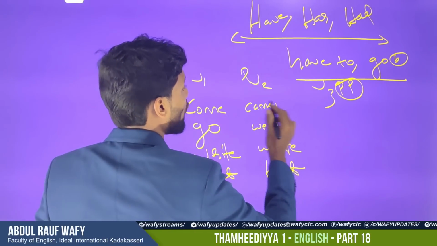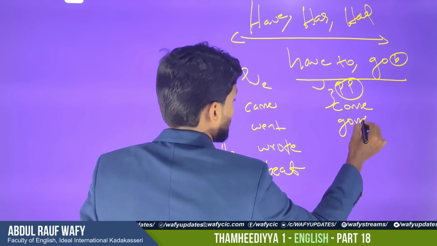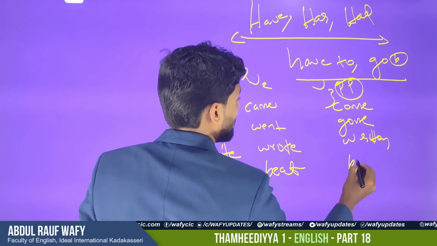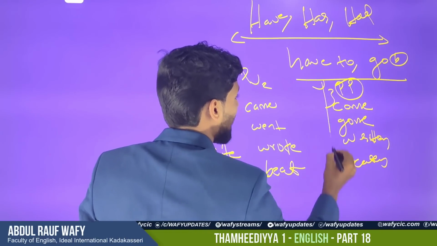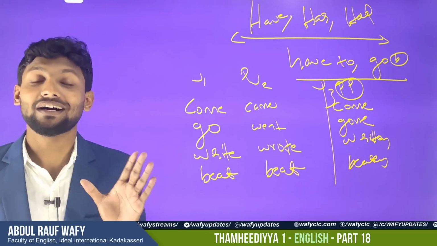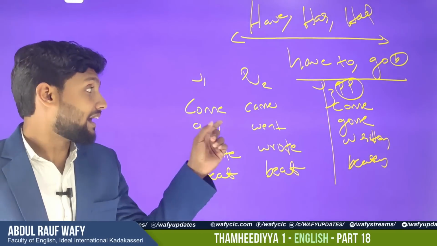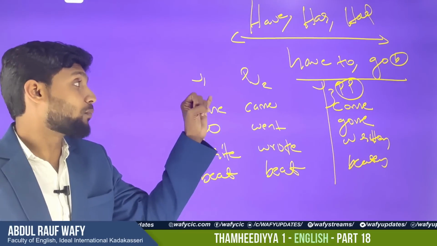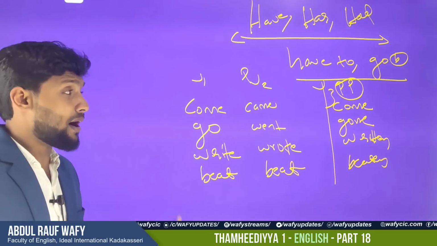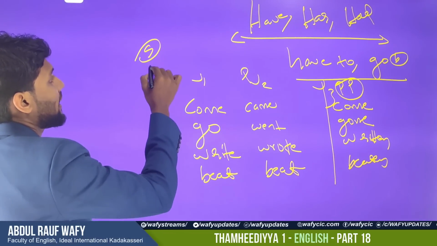And when we come to the third form of the verb, come becomes come also. Go becomes gone, and wrote becomes written, right? And beat becomes beaten. So these are the third forms of the verb. So when I talk about verbs, you have already heard there are 3 forms for a verb: verb 1, verb 2, verb 3, present, past, past participle. Apart from this, there are 2 more forms that we call the S form and the ing form.